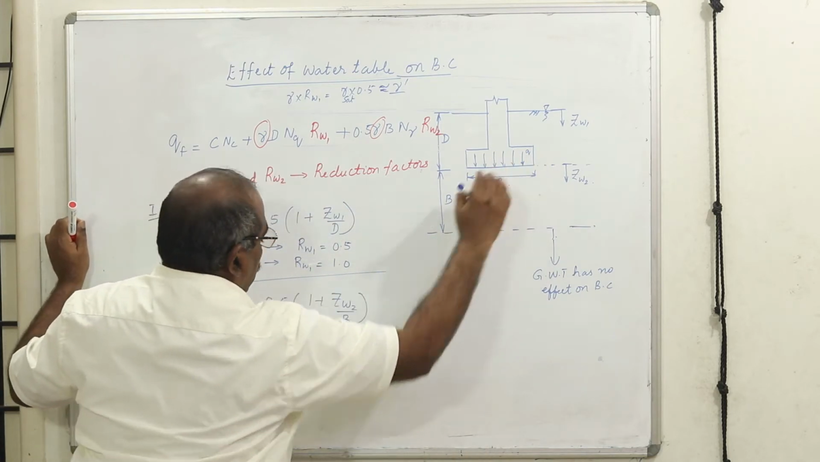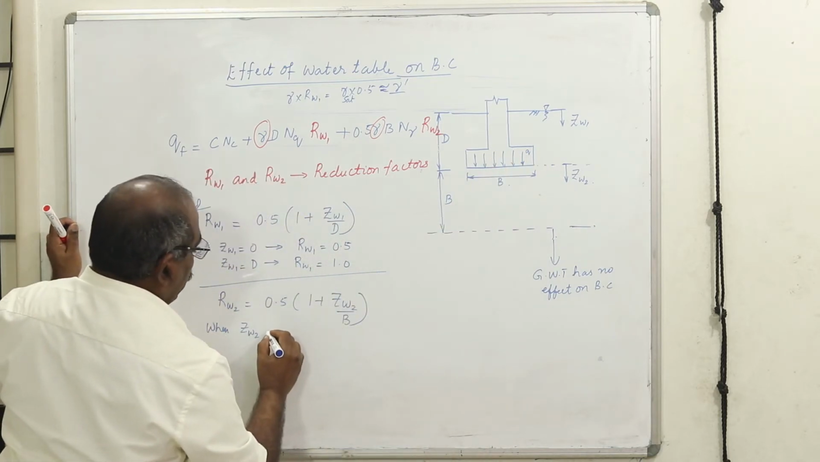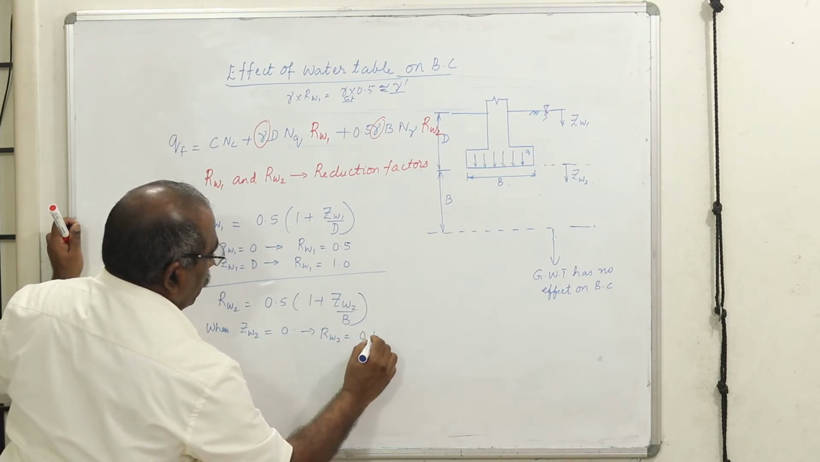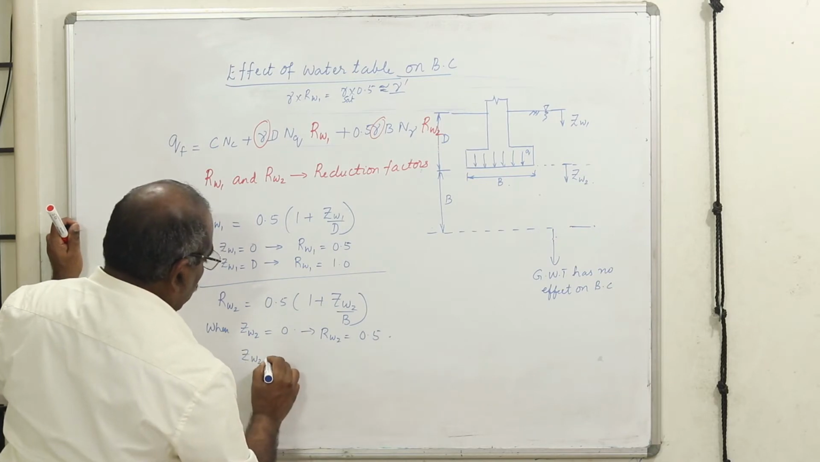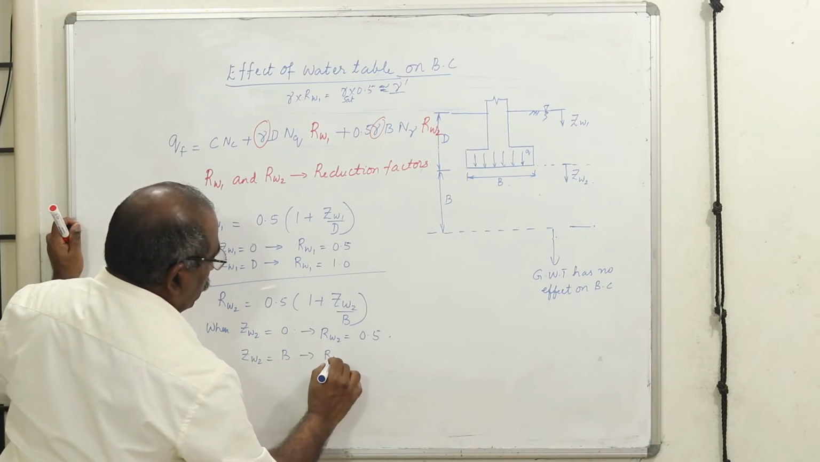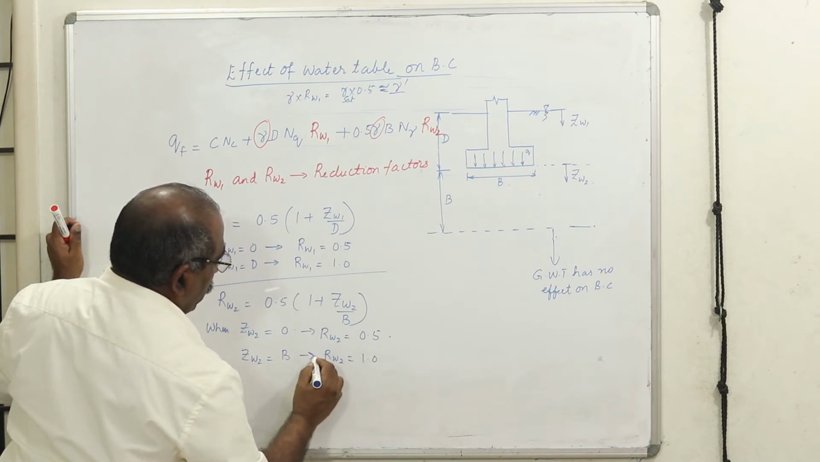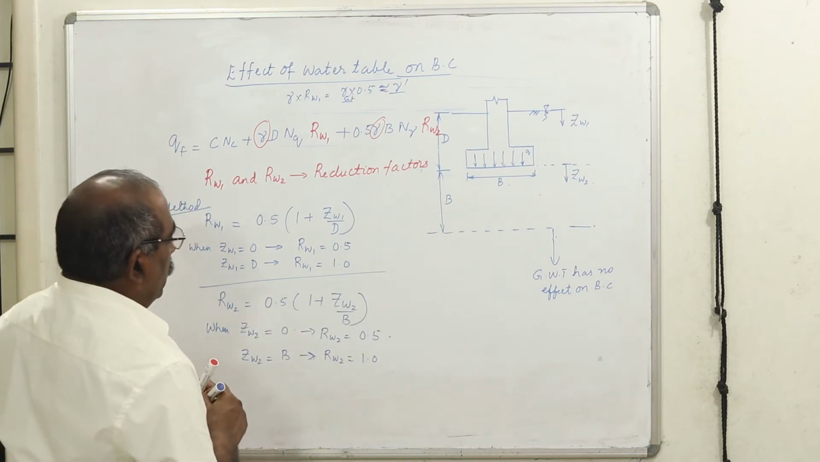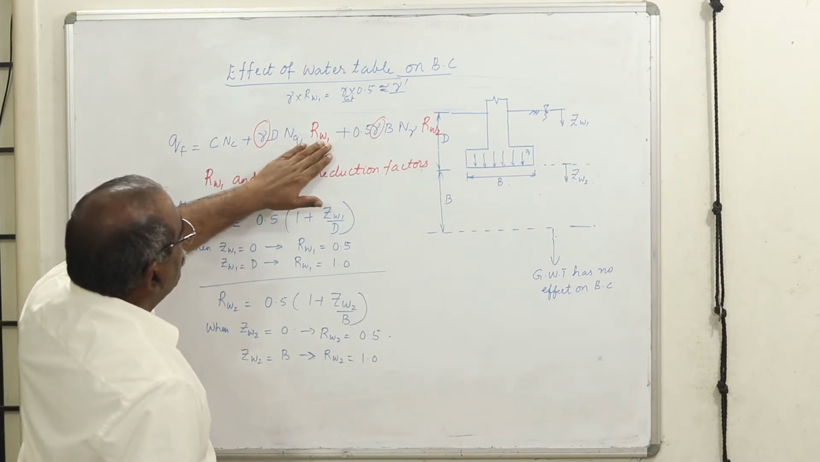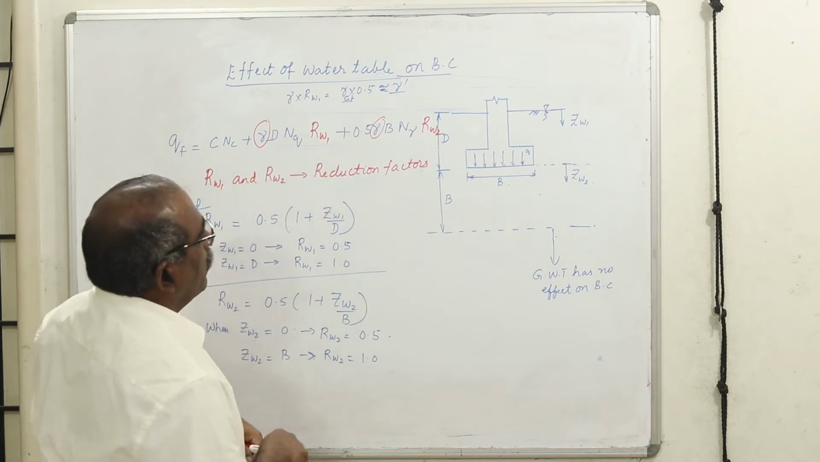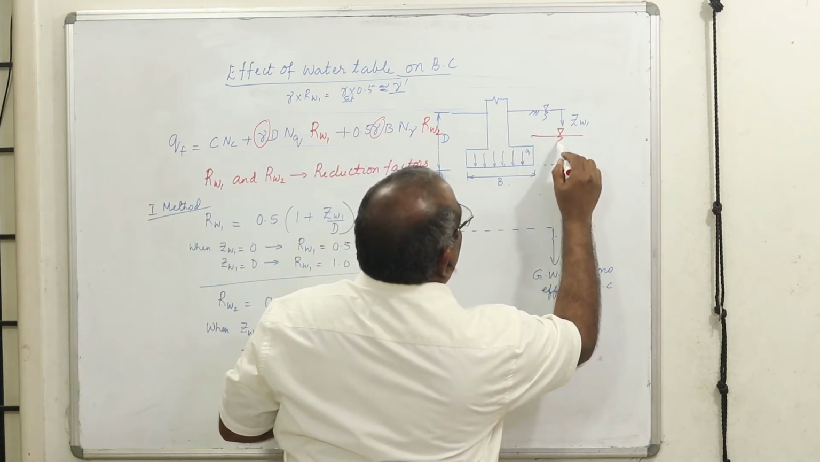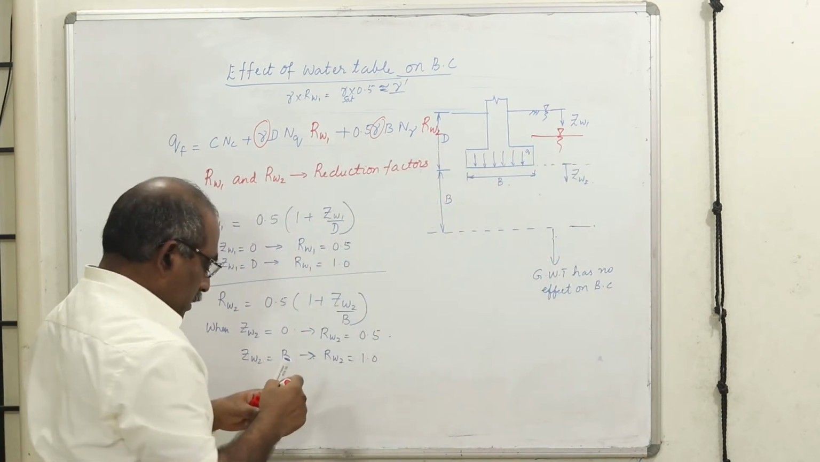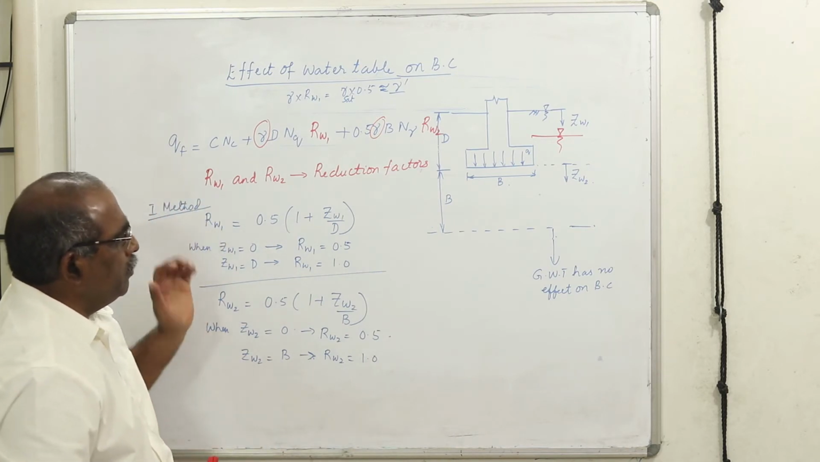Now this one, when the water table ZW2 is at the footing level, equal to 0, that means RW2 is equal to 0.5. Similarly, ZW2 equal to B, then RW2 becomes 1. Therefore, it's very clear that beyond this depth, there is no effect of the water table. Therefore, we have to use this reduction factor. In case it is in between, you have to find out that reduction factor for this one, and accordingly we will get the reduction. This will be more clear when we take up numerical examples.